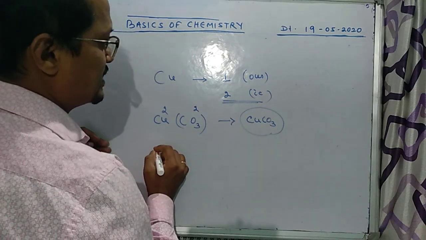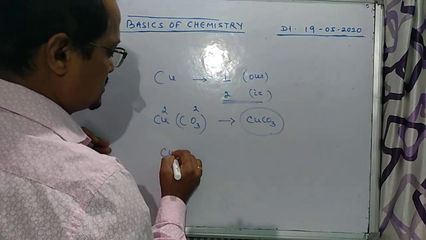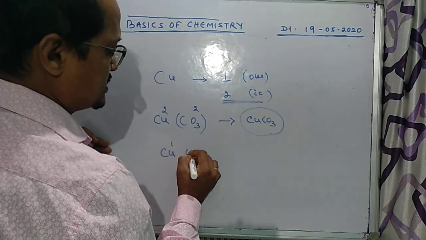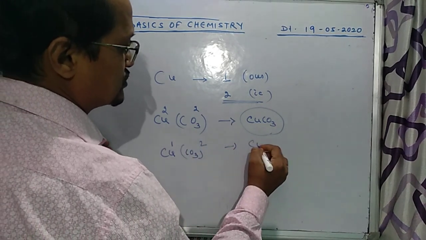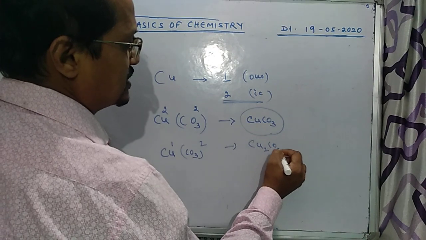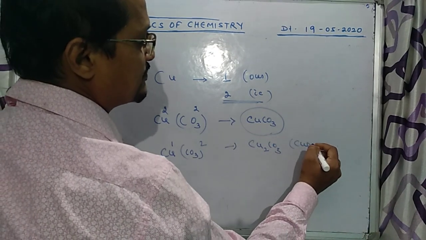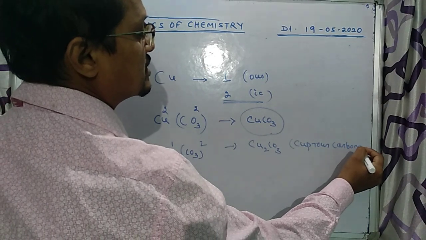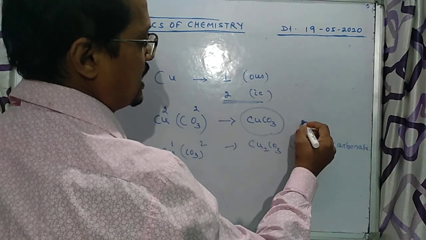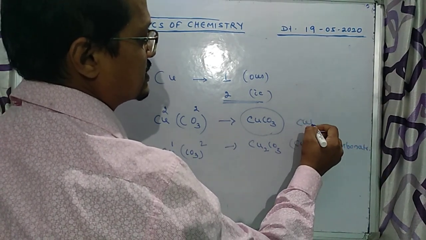When you write cuprous carbonate, cuprous valence is 1 and CO3 valence is 2, so you get Cu2CO3. This is cuprous carbonate, rarely found, and this is your cupric carbonate.